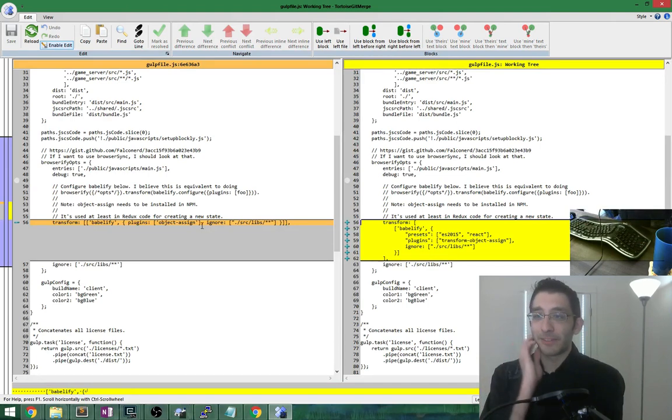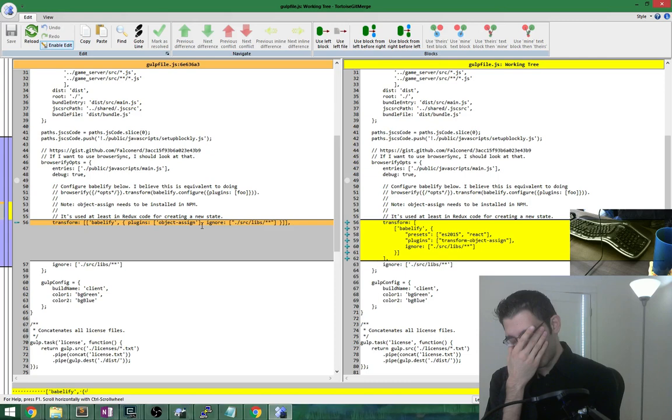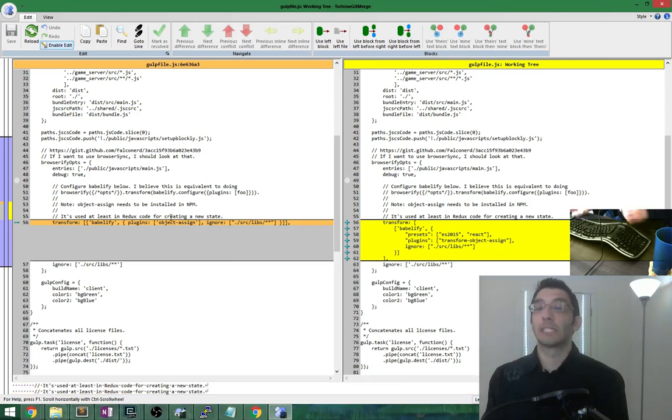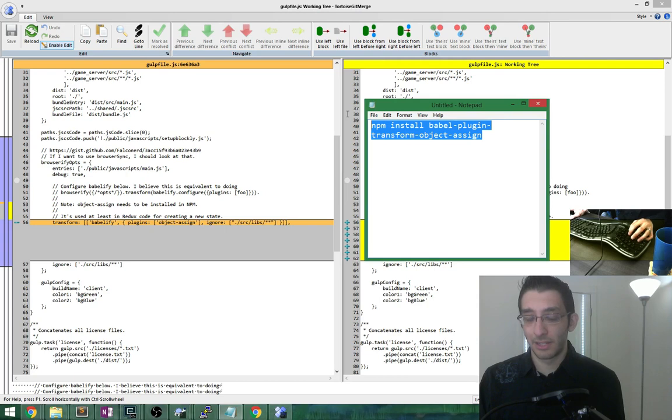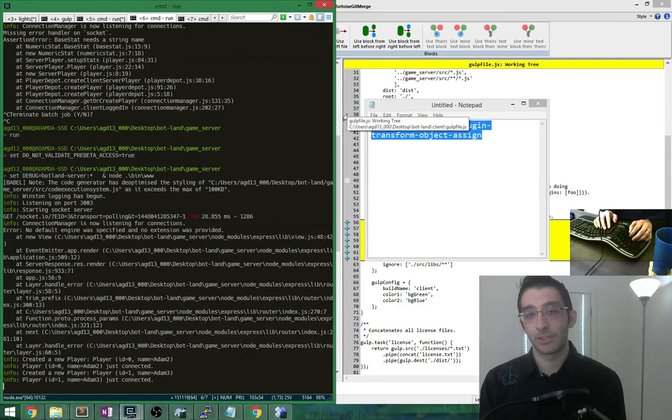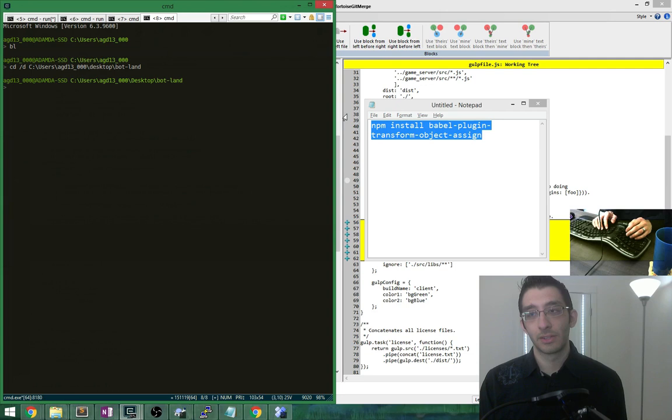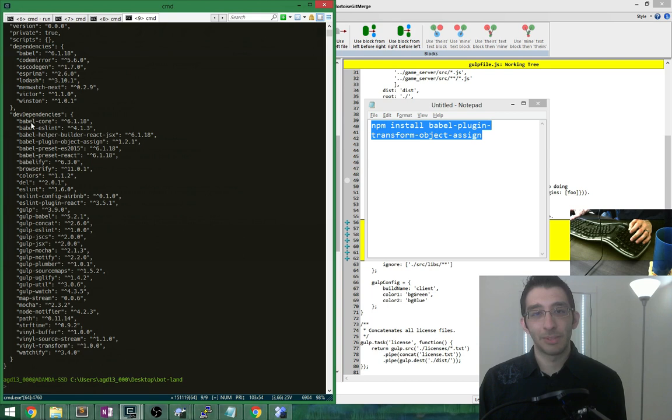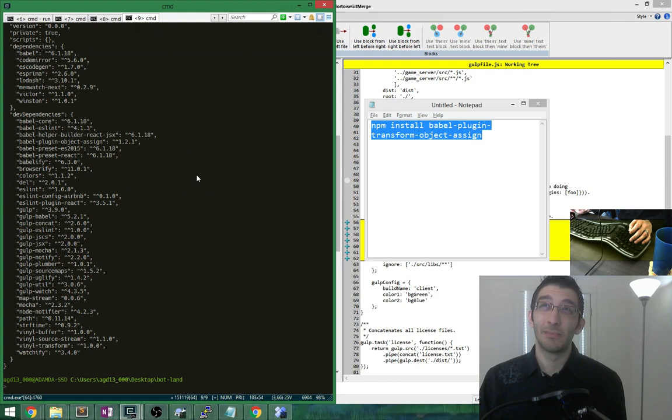All right, so configure Babelify below. I believe this is equivalent to doing browserify.transform babelify.configure. Object assign needs to be installed in npm. Now that's totally everything changed. All right, let's install this in the correct location. I don't even know what that location is. I think it's in the root. So we'll install this, save dev or not. Is it a dev dependency? More package.json. Babel's been listed as a dev dependency everywhere because it's only needed to build, but that's not even true, is it?